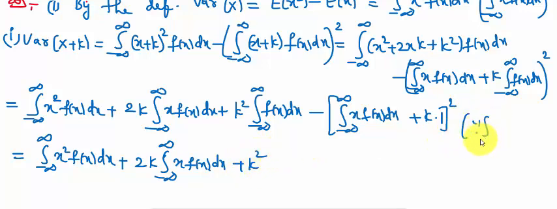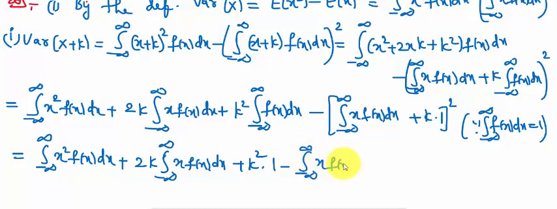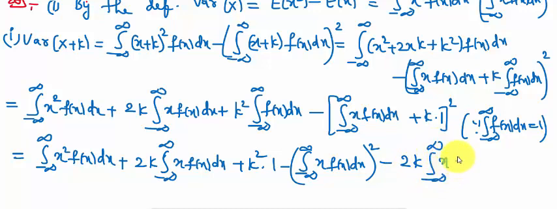Because integral minus infinity to infinity f of x dx is equal to 1. So here it is equal to 1 minus a plus b whole square, integral minus infinity to infinity x f of x dx whole square minus 2k integral minus infinity to infinity x f of x dx plus k square.